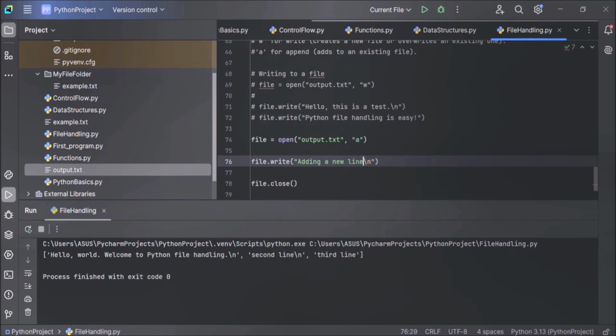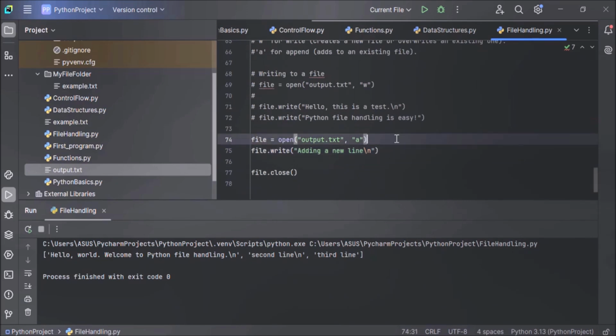Adding a new line. Now when we execute this code, output.txt will not be overwritten because we are opening this file in append mode, that is A mode. And this new line will be added at the end of the file. So now let's execute the code and see the output.